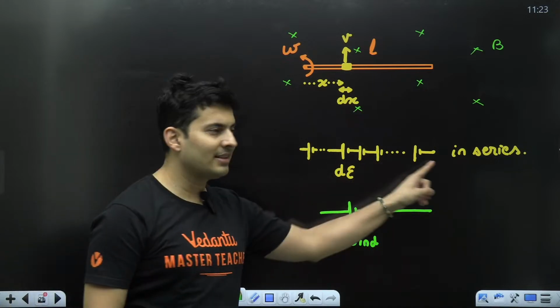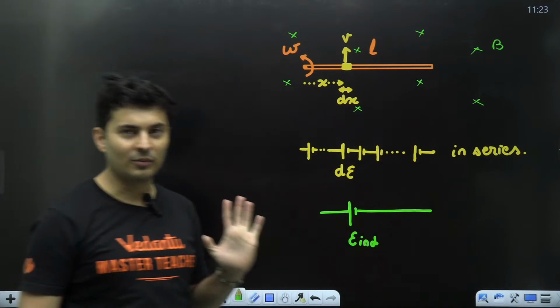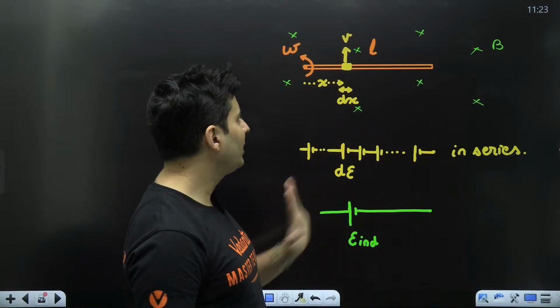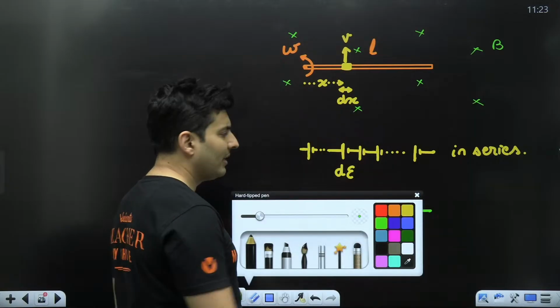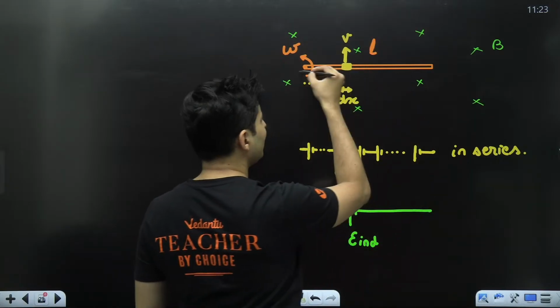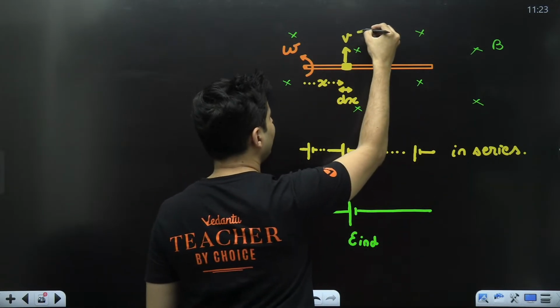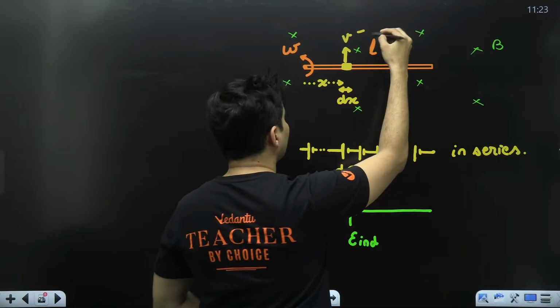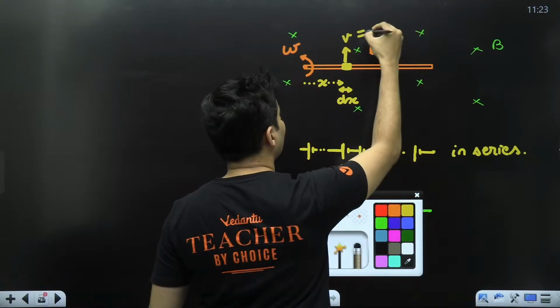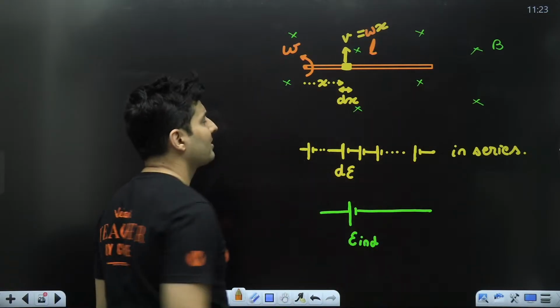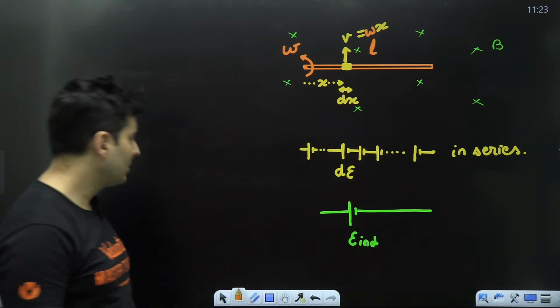So obviously there is integration involved. If I find dE, my job is done. But to find that, I need to know the speed. By circular motion, we know velocity, radius and omega are related. So v will be nothing but omega into x. Omega r, so omega x.